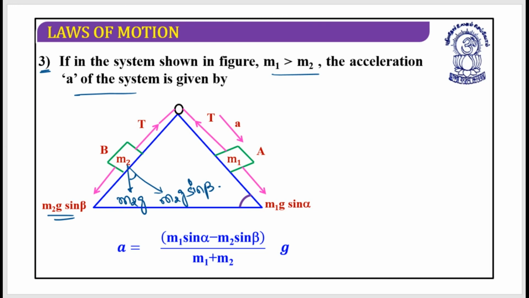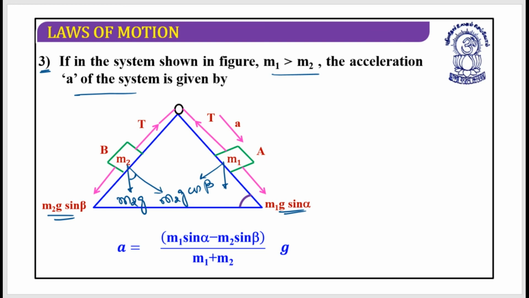This is m2g cos beta, and this is m2g sine beta. Same way here, m1g, here it's m1g cos alpha, and this is m1g sine alpha. What I need to find out? I need to find out the acceleration, and then I need to find out the tension.